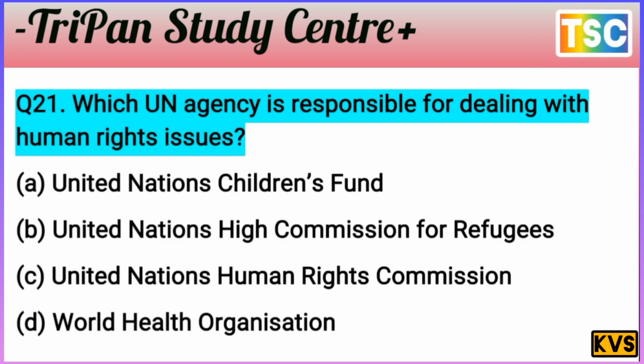The next question arrives on your screen. The question here: which UN agency is responsible for dealing with human rights issues? The options: A, United Nations Children's Fund; B, United Nations High Commissioner for Refugees; C, United Nations Human Rights Commission; D, World Health Organization. The question is the most important, but you are also important. First of all, choose your answer. I give a few seconds for you.